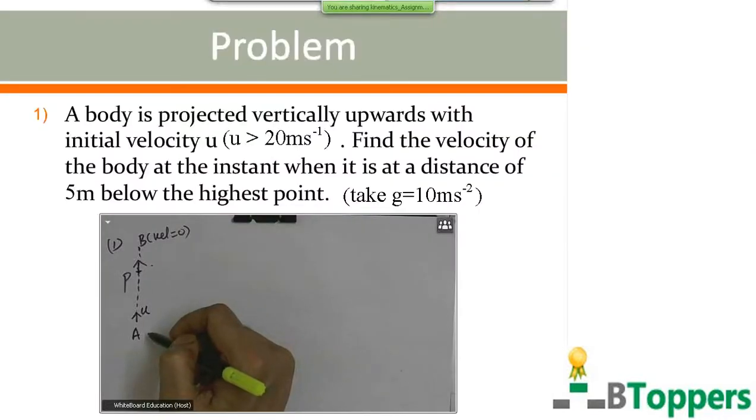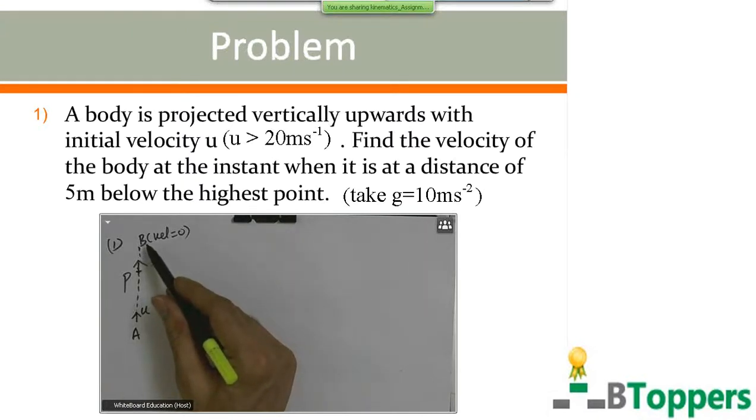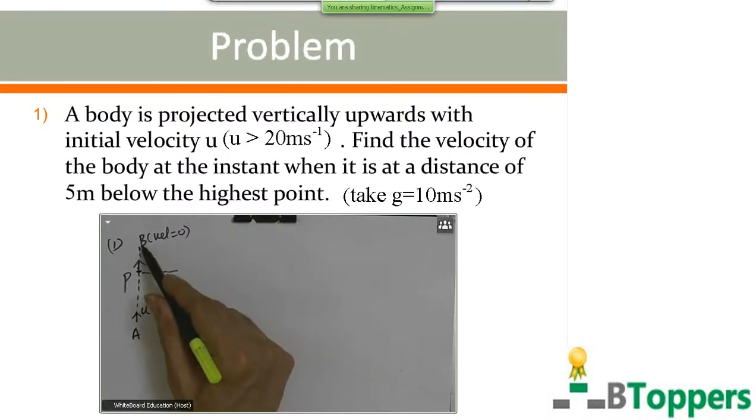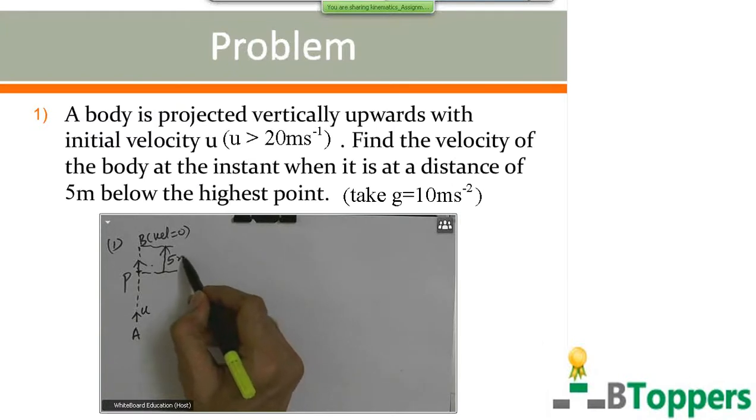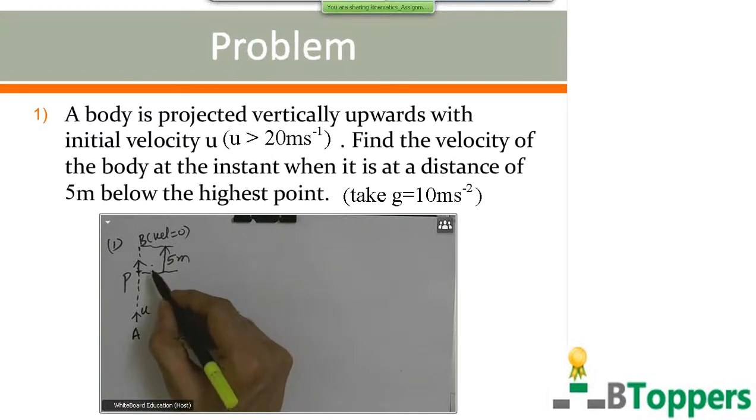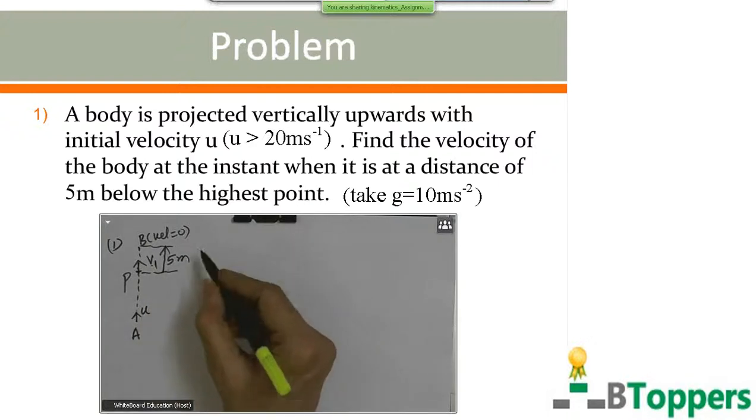Let A be the point of projection from where it is projected vertically with initial velocity u. Let B be the highest point. Let P be the point at the instant when it is at a distance of 5 meters below the highest point. You have to find the velocity at P. Let v1 be the velocity at P.